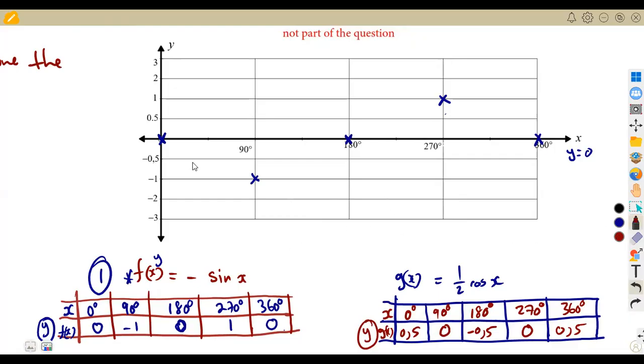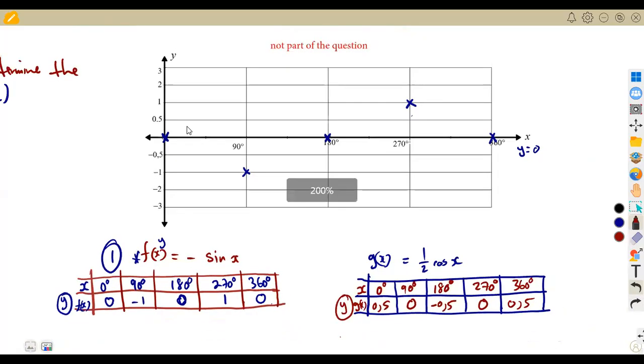I'm simply going to join my graph from this point here. Let me just try to reduce. Maybe it's going to be easier to join this part. So this is our point, from this point to this point at minus 1. All right, to that point like this. Then you go back to this point.